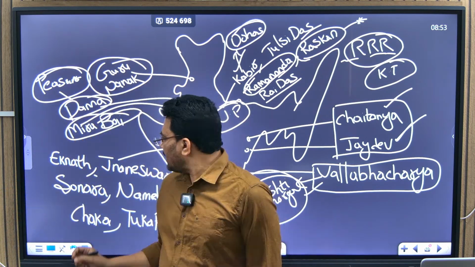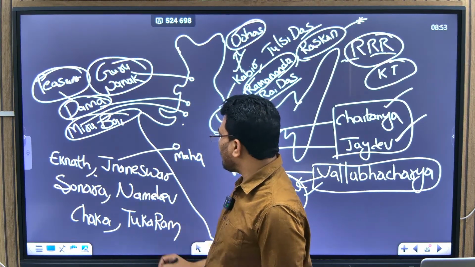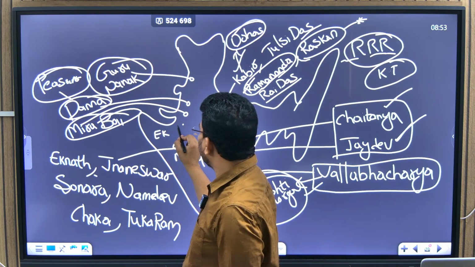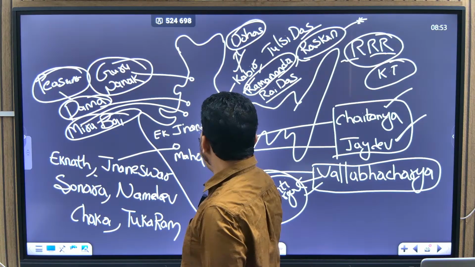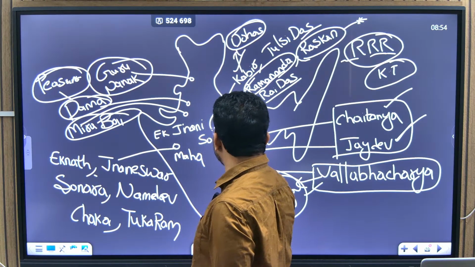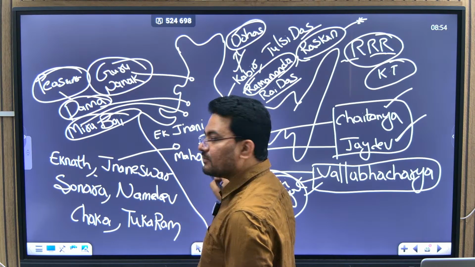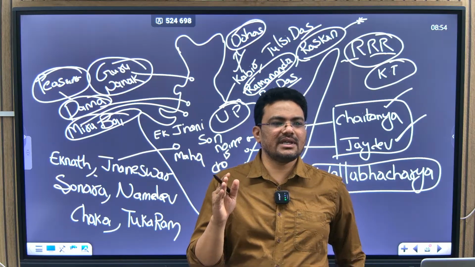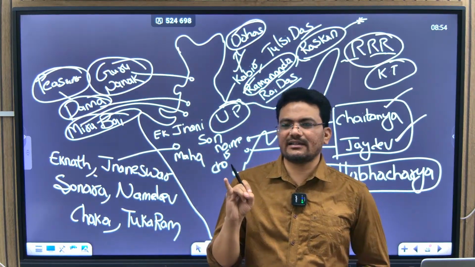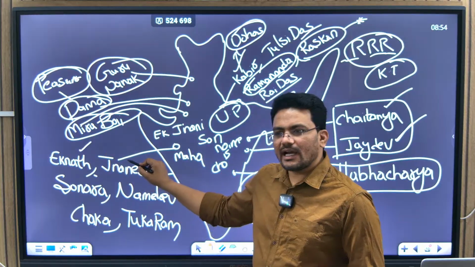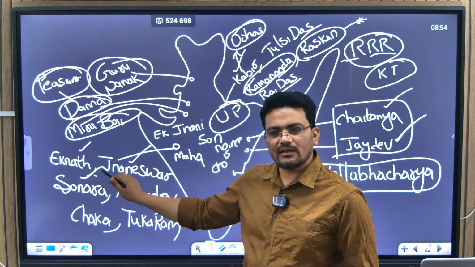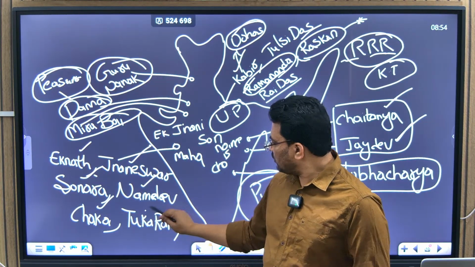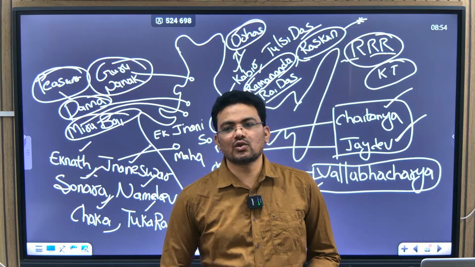I remember this by one quote: एक ज्ञानी son's name is Chokaram. एक for Eknath, ज्ञान for Jnaneshwar, Sonara, son name Namdev, Choka and Tukaram. Okay, Tukaram.